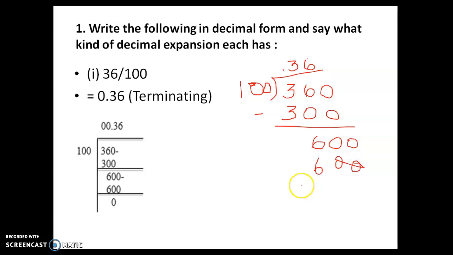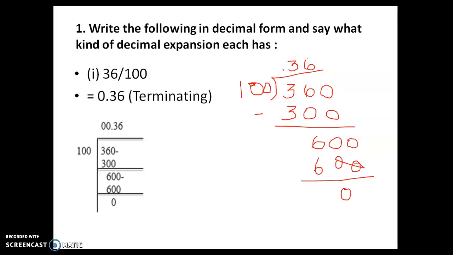Sorry, I am not good at writing with the mouse. So we will have a remainder of 0. So this is terminating. At a certain point we come to a remainder of 0, so this is terminating. Understood? So this is a rational number. But in the question they didn't ask that. They have asked only what kind of decimal expansion, so you simply have to write terminating or non-terminating. So in this problem it is terminating.